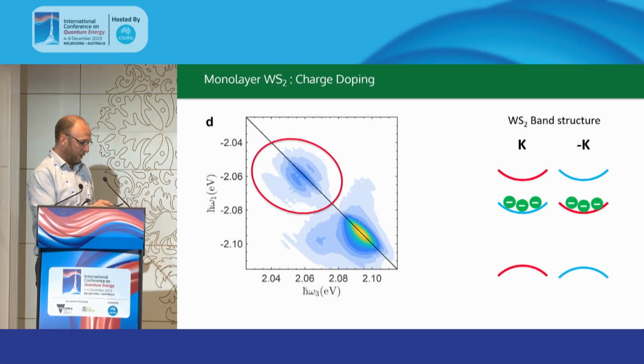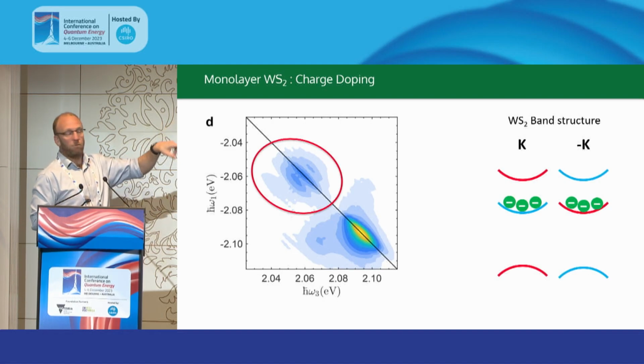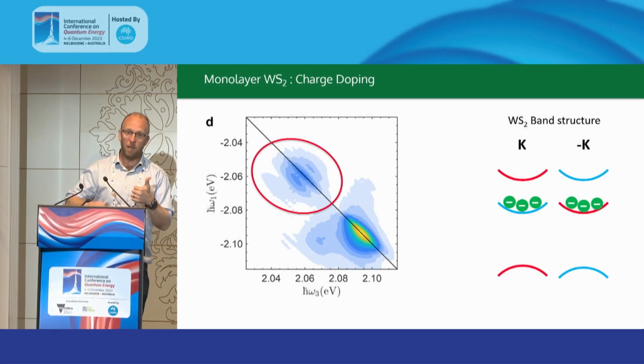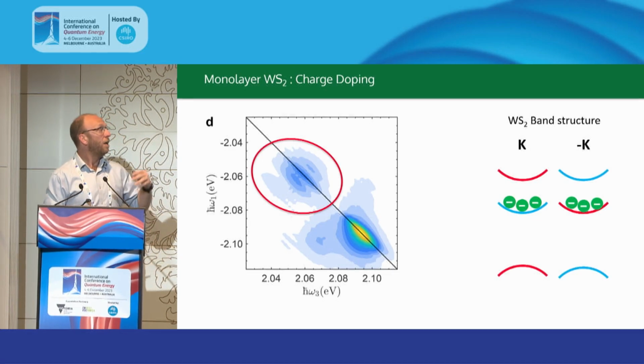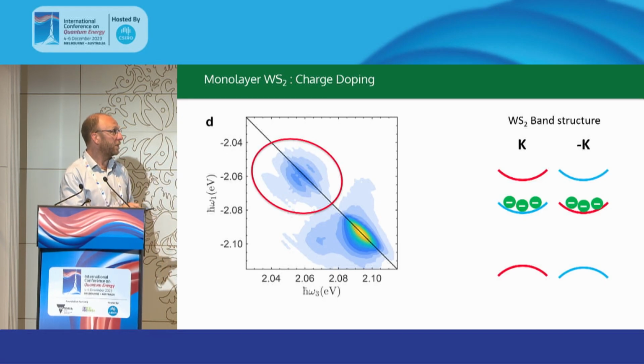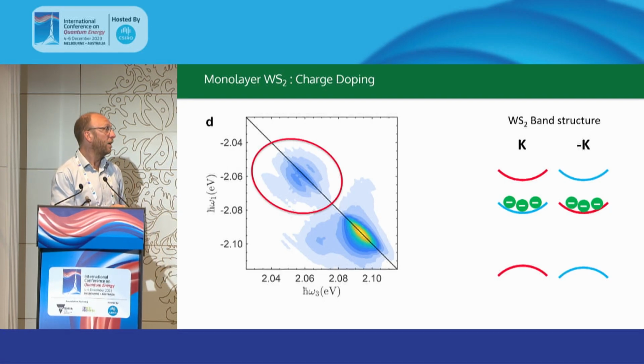Up here, you can see there's a whole lot of things going on, and collectively all of these peaks basically come about as a result of the interactions between excitons and electrons that are doped in our system here. Now, in tungsten-based TMDs, the band ordering is such that there's actually a lower conduction band, which is not optically accessible from this highest valence band, but this is where our electrons are going to sit.